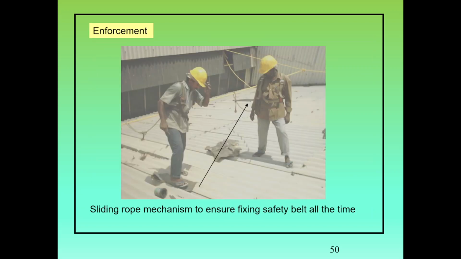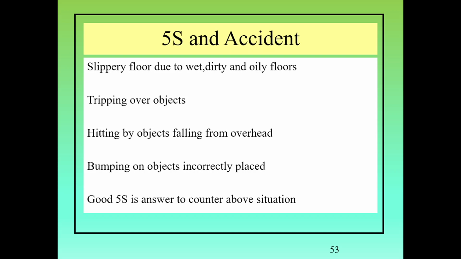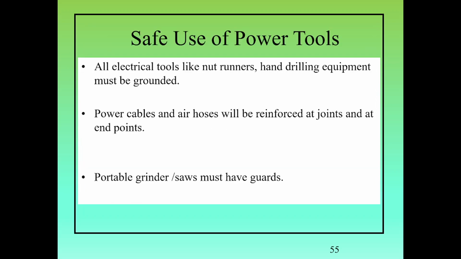The person working on the roof must wear the safety belt. The motor doesn't have any guards. Now the guards are provided. Fires and accidents. Slippery floor due to wet, dry, dirty and oily floors. Tripping over objects. Hitting by objects. Falling from overhead. Good housekeeping is an answer to counter the above situations.